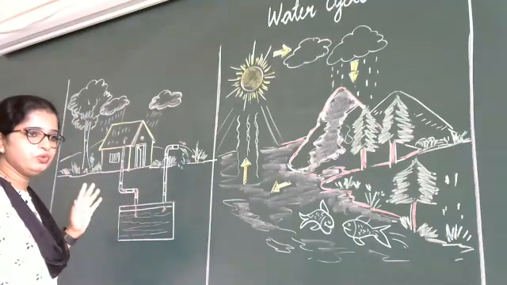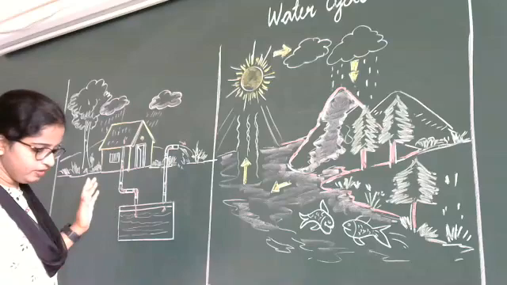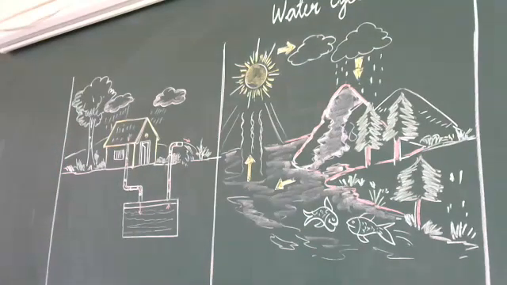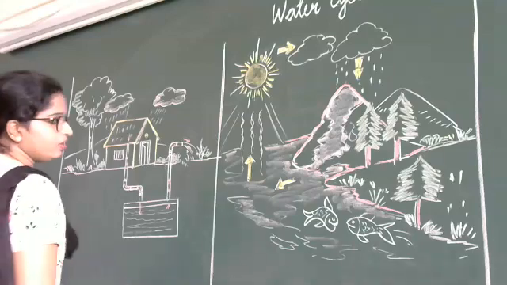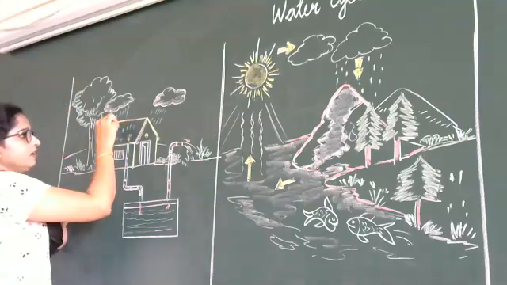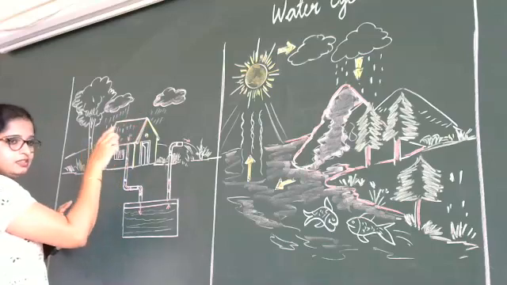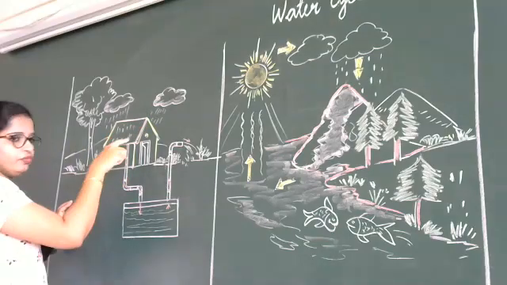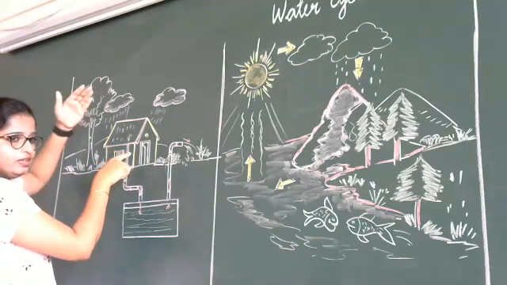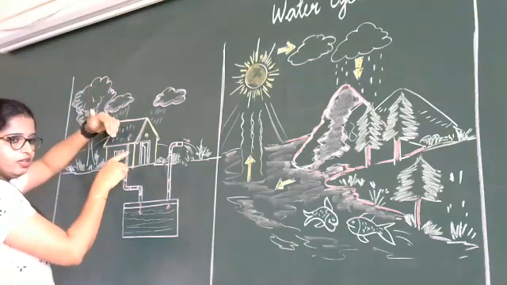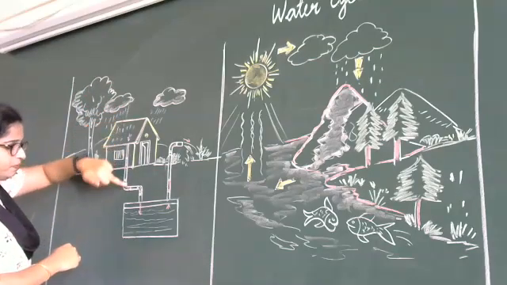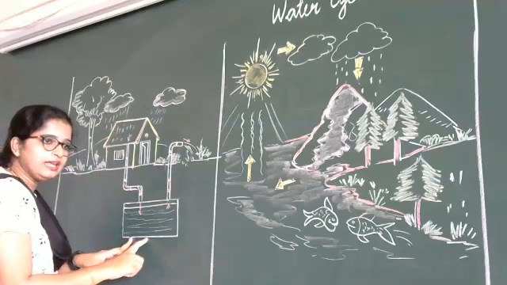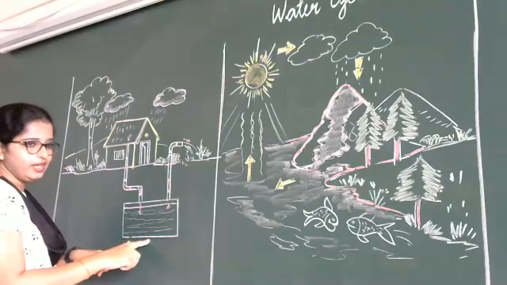So, what we have to do to store rainwater, I will explain. Rainwater can be collected in tanks and wells. So, to collect rainwater, on the roof of your house, we have to fix one pipe over there. Whenever it rains, the rainwater comes through this pipe and it will be stored in the tank. You can store the rainwater in the tank or in the well.